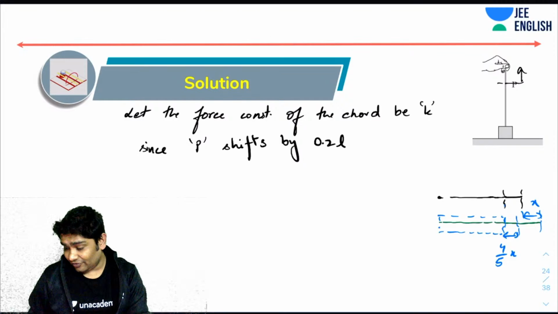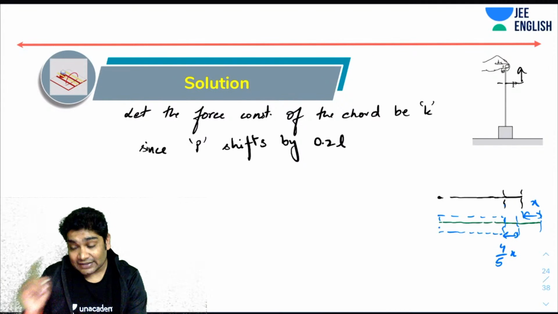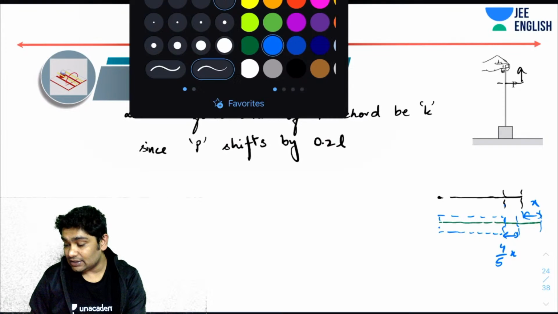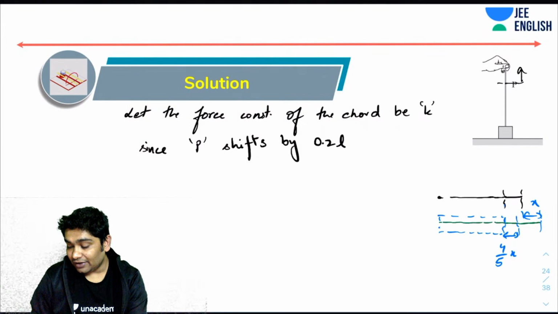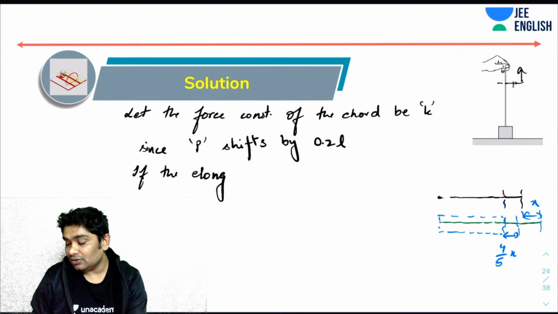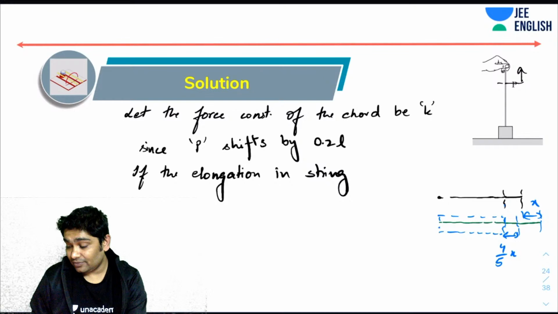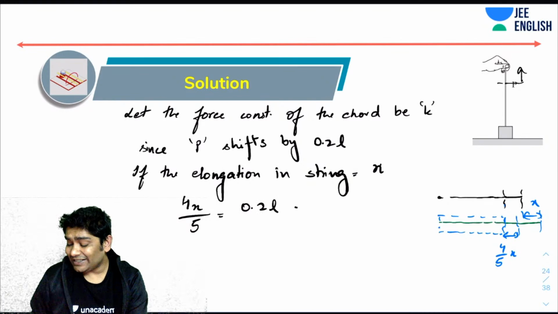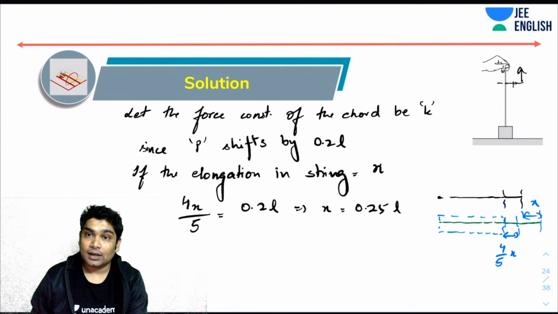So if the elongation in the string is x, then that just means that 4x over 5 is 0.2L, which tells me that x is 0.25L, correct?